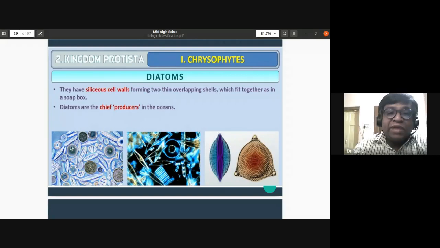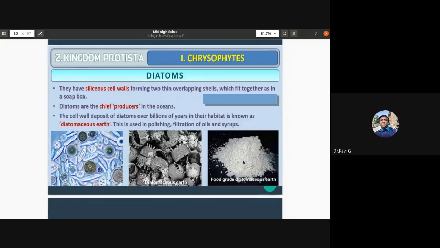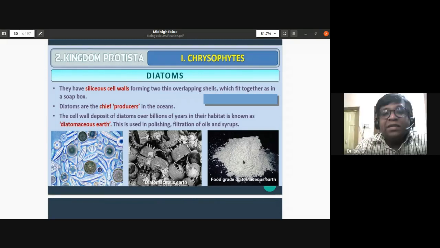Okay, so you can notice the different shapes of these diatoms. Here you have this beautiful ornamentation within the diatoms. This is another diatom with such beautiful ornamentation. Because of these design patterns and ornamentation in diatoms, we call them the jewels of the plant kingdom. The diatoms have siliceous cell walls which form two thin overlapping shells, as I told you.